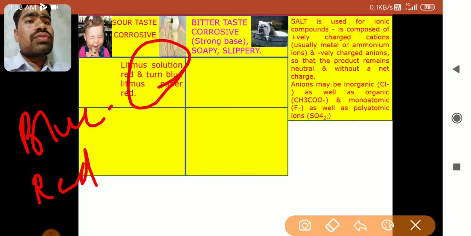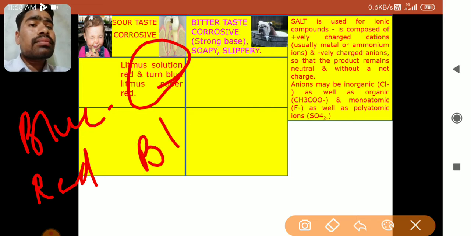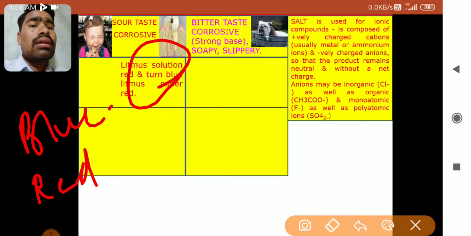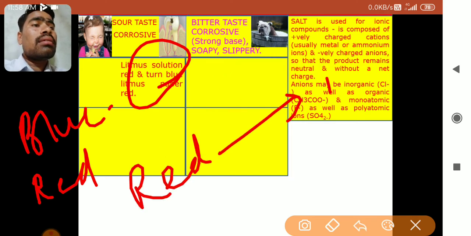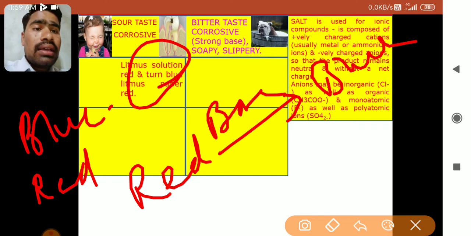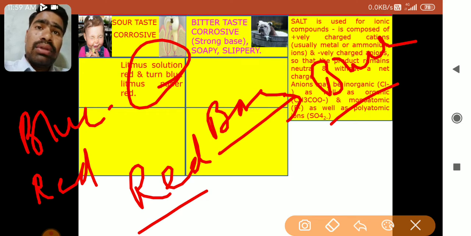Blue litmus we use for acids. Blue litmus turns red in acid solution, and red litmus remains red. Blue becomes red in which solution? Acidic solution. On the other hand, red turns blue in basic solution. In base, if you dip the red litmus paper, it will turn blue, and blue will remain blue.